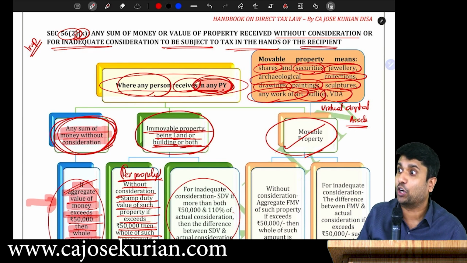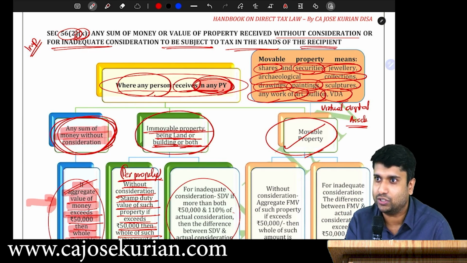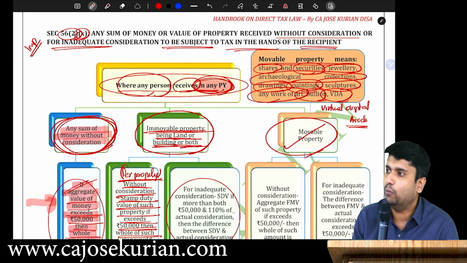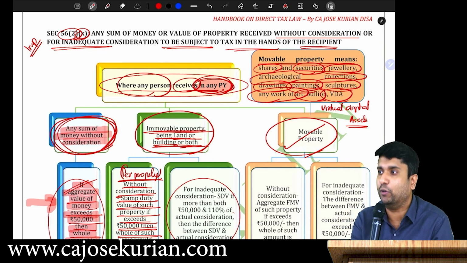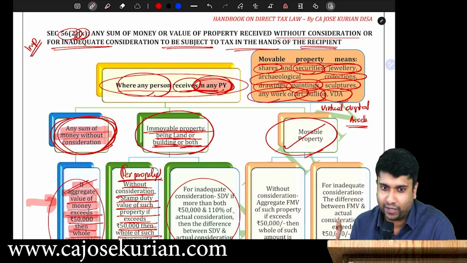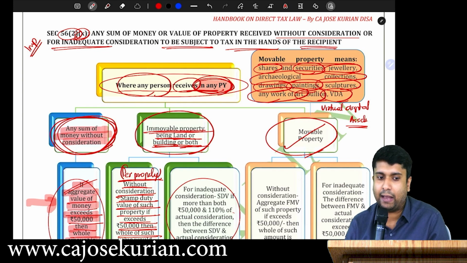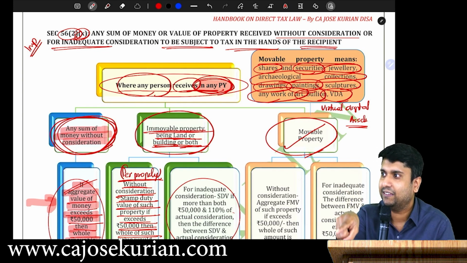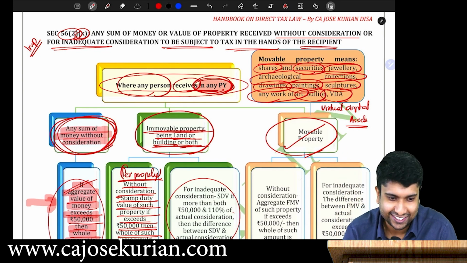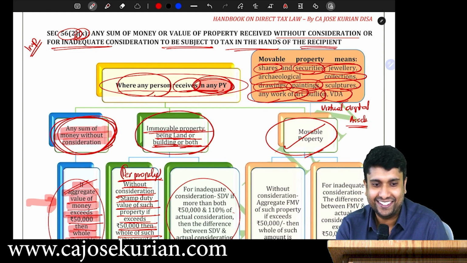Or I am giving you a Rolex watch, or a Rado watch. Don't worry. It is also not considered as a movable property. Or I am giving you a computer, a laptop. Don't worry. It is also not considered as a movable property. I am giving you a gold ring. Yes, it is a movable property. I am giving you some shares. Movable property. Thank you for the watch. Okay. All right, very good.